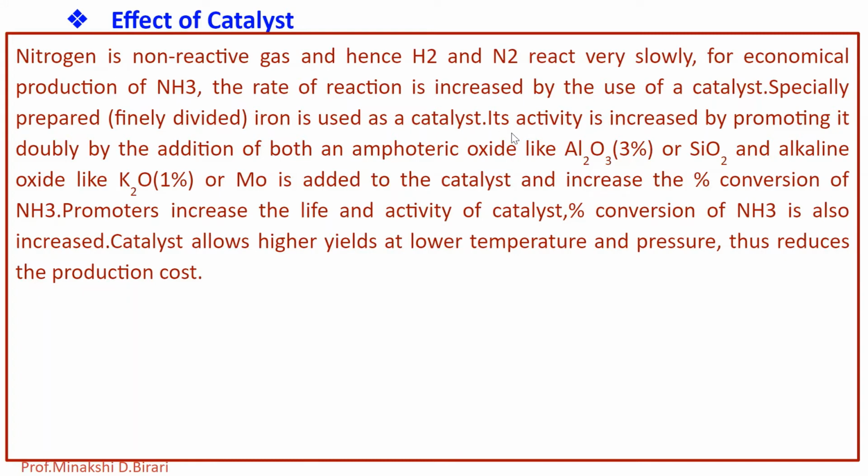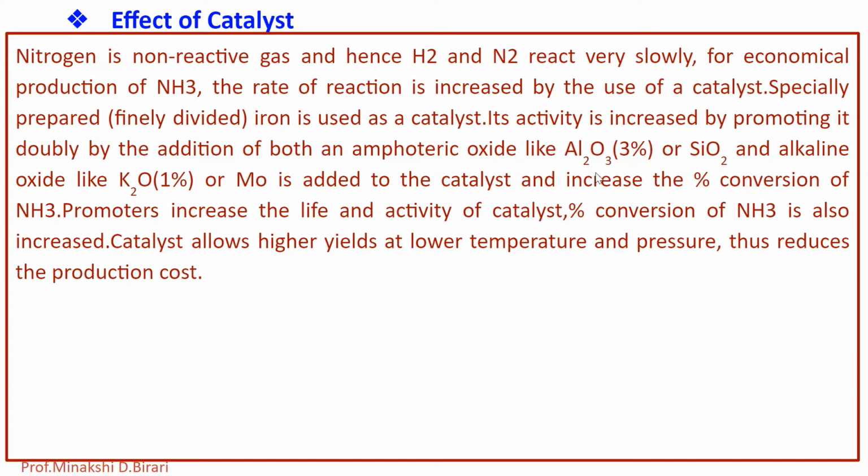Its activity is increased by promoting it doubly by the addition of both an amphoteric oxide like Al2O3 about 3% or SiO2, and an alkaline oxide like K2O about 1%, or molybdenum is also added to the catalyst to increase the percentage conversion of ammonia.